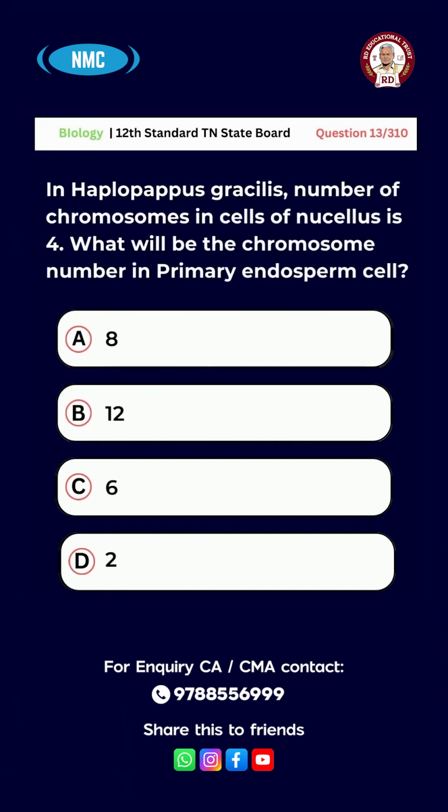In Haplopappus gracilis, number of chromosomes in cells of nucellus is 4. What will be the chromosome number in primary endosperm cell? Option A. 8. B. 12. C. 6. D. 2. And the right answer for this question is option B. 12.